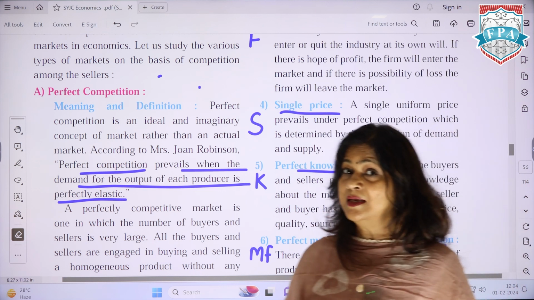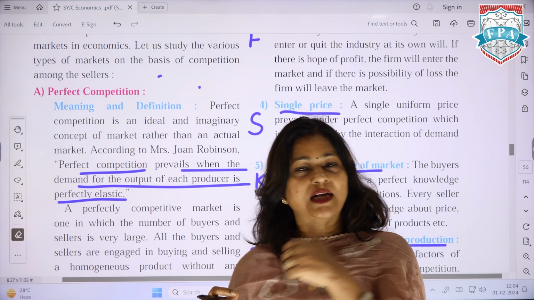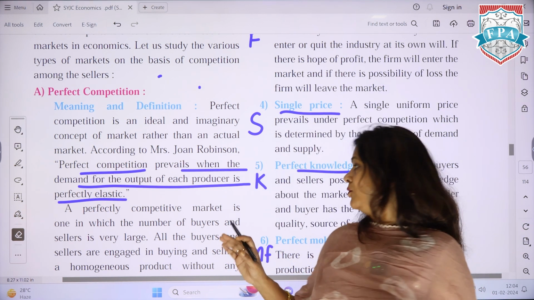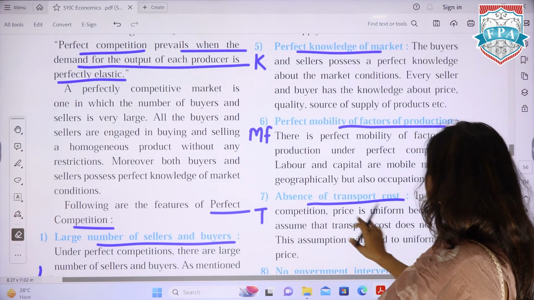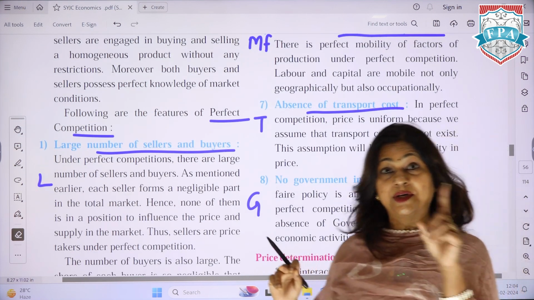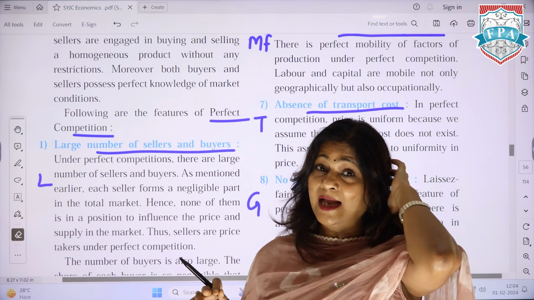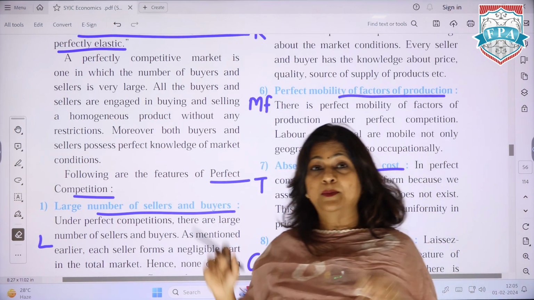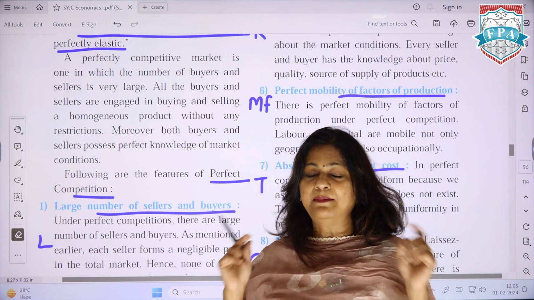Everybody is knowledgeable. In Trigger, we have the transportation cost and the government policy, no change. Absent government intervention, so Trigger stands for T and G. And Mutual Fund will be talking about perfect mobility of factors of production. So can you remember the features?